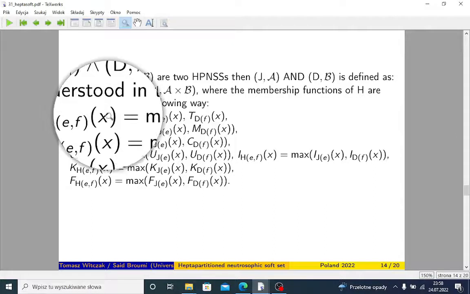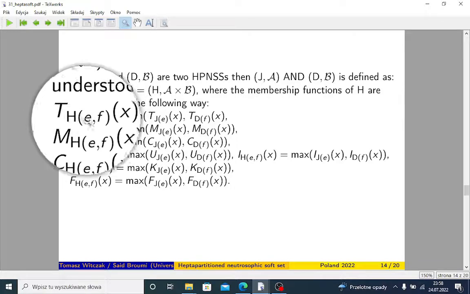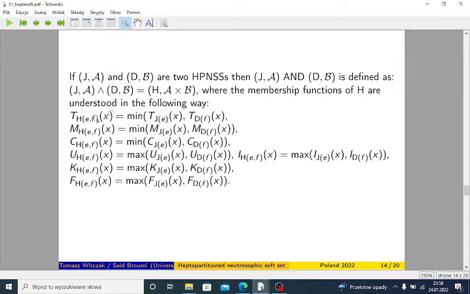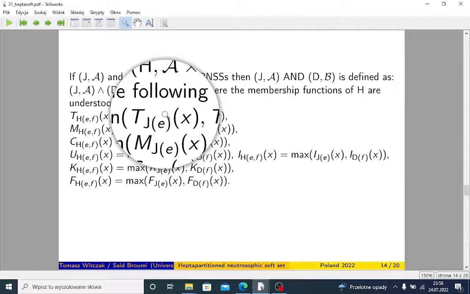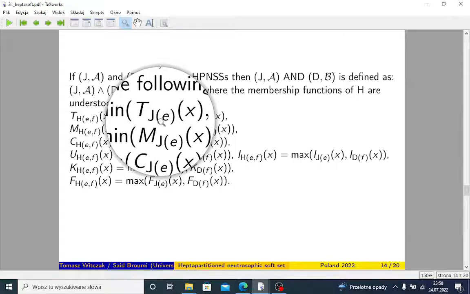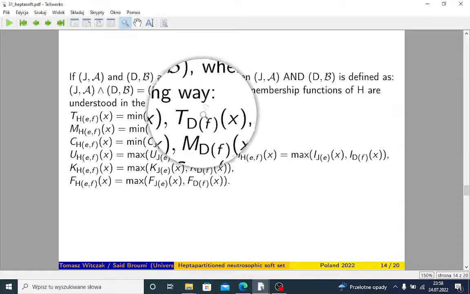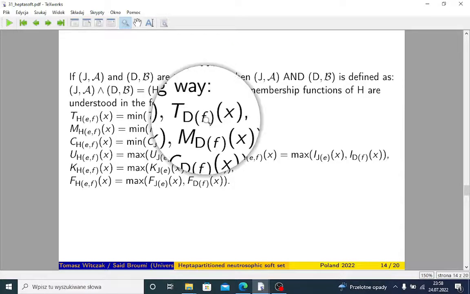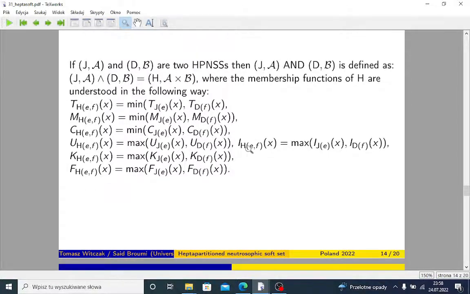If we want to evaluate some element x, and we have these 2 parameters E, F, then we should take the minimum of the evaluation of x by means of the set J and criterion or parameter E, and in case of D we take F. Okay, you may check in our paper how this can be interpreted, yes?